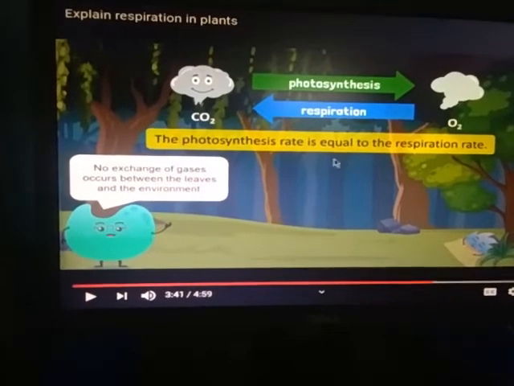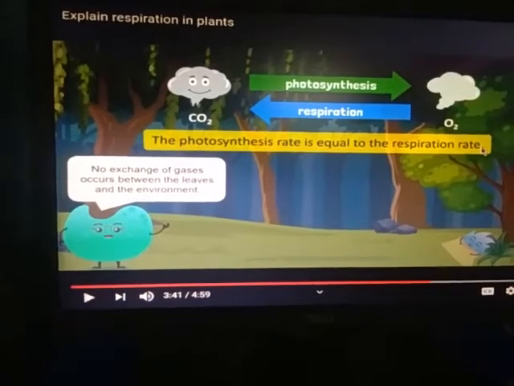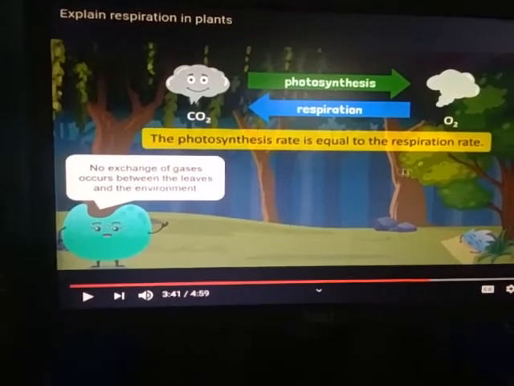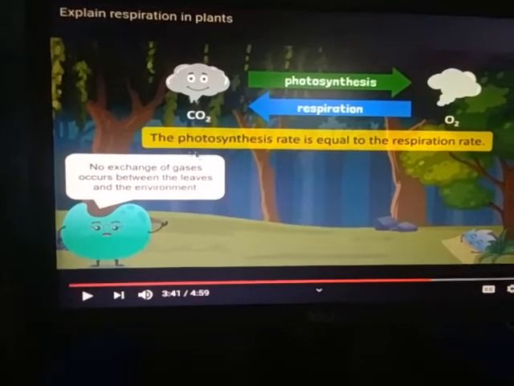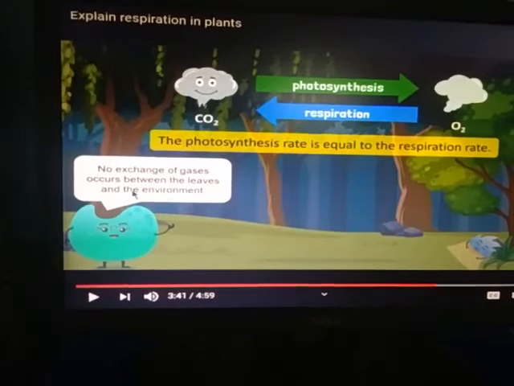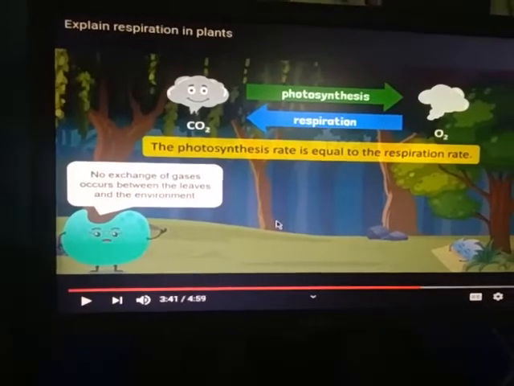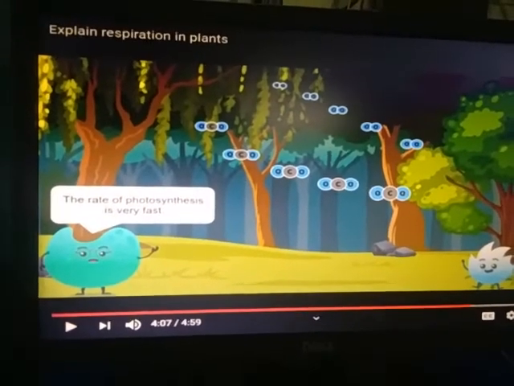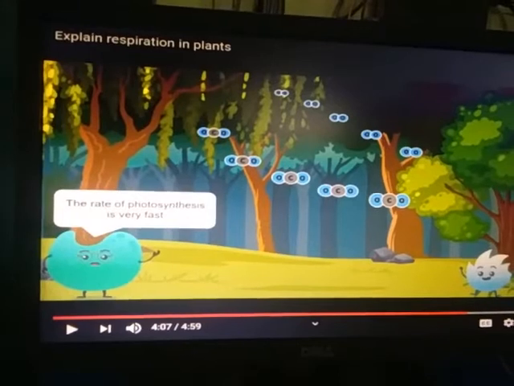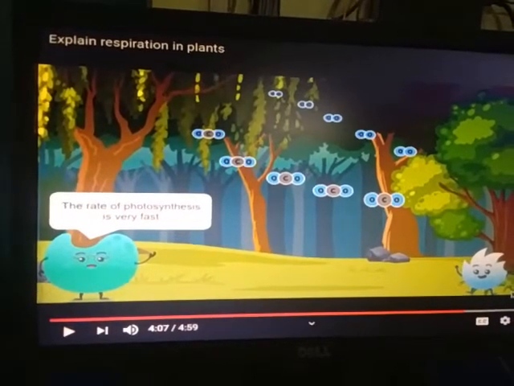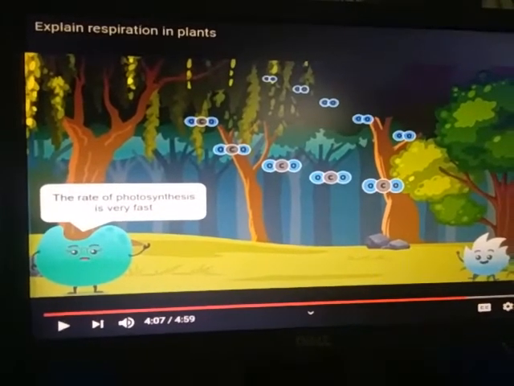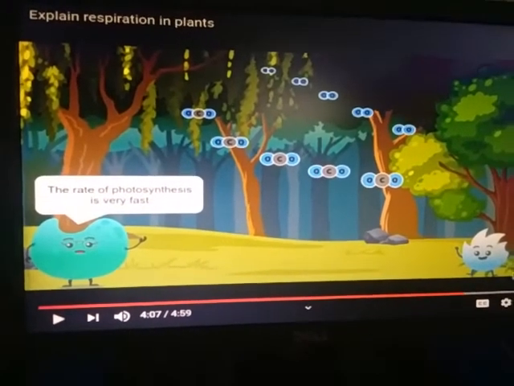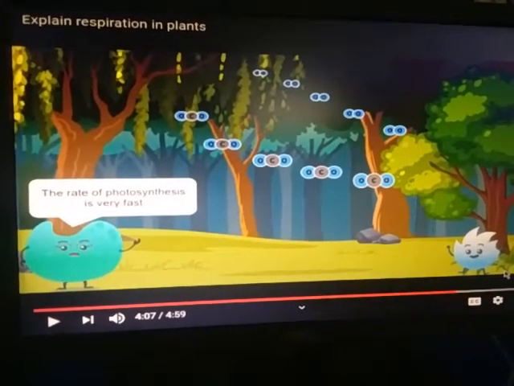When the photosynthesis rate is equal to the respiration rate, that point is called the compensation point. No exchange of gases occurs between the leaves and the environment when the rate of photosynthesis is equal to the rate of respiration. The rate of photosynthesis is very fast when the presence of carbon dioxide and water vapor is high in the atmosphere, and release of oxygen is also at a faster rate during photosynthesis.